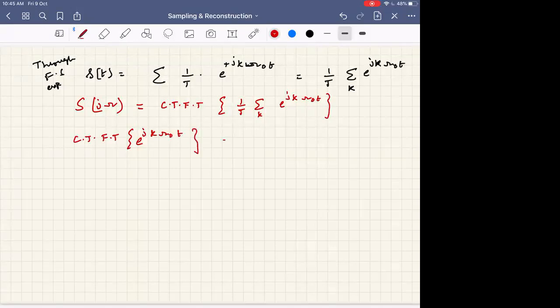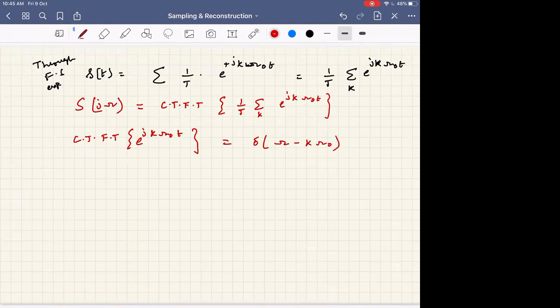What is it? Can one of you tell? Delta of omega minus k omega naught. Yeah. So this is nothing but delta of omega minus k omega naught.